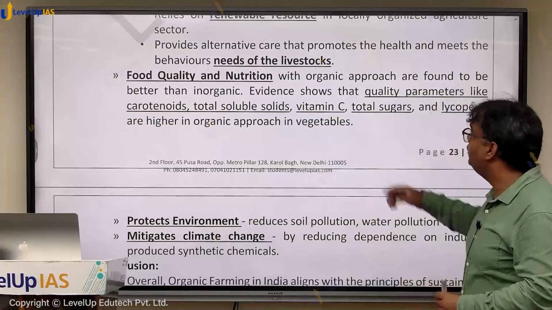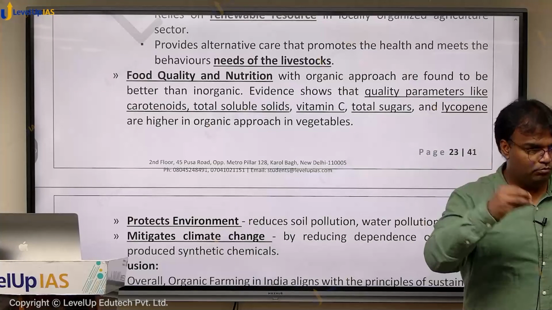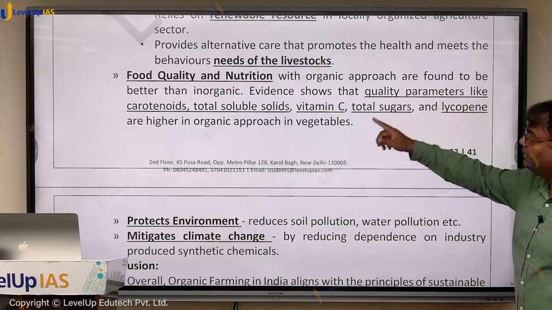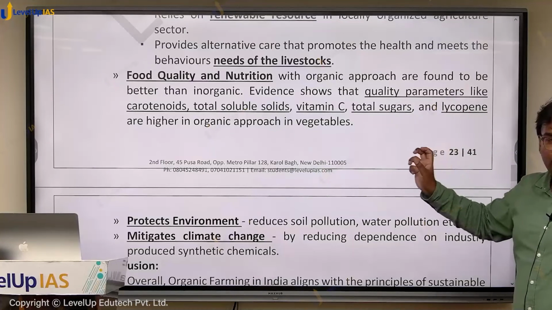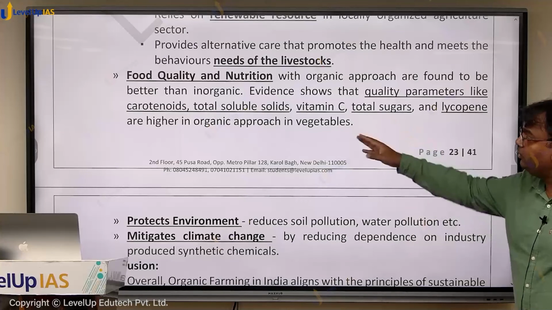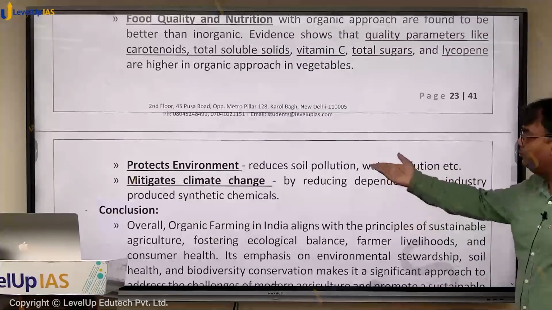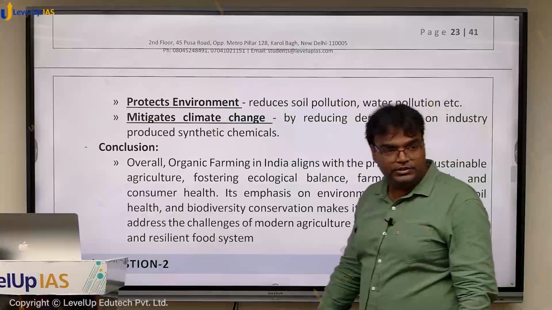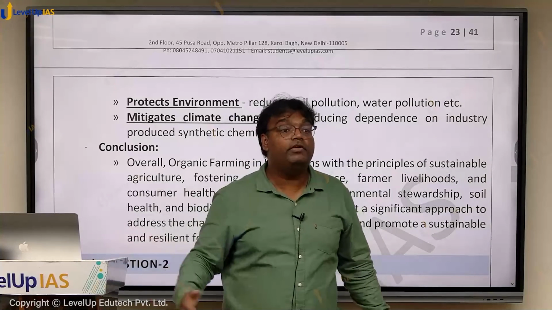So food quality and nutrition, then there are other aspects also other than the pesticide insecticide being used. In long run, evidence shows that quality parameters like carotenoids, total soluble solids, vitamin C, total sugar, lycopene, these are various things जिससे हमें vitamins वगैरह develop होते हैं. They are higher in organic approach in vegetables when compared to synthetic fertilizers being used. Then it protects environment, reduces soil pollution, water pollution, mitigates climate change by reducing dependence on industry for producing synthetic chemicals, etc. And thus these are the advantages of organic farming.